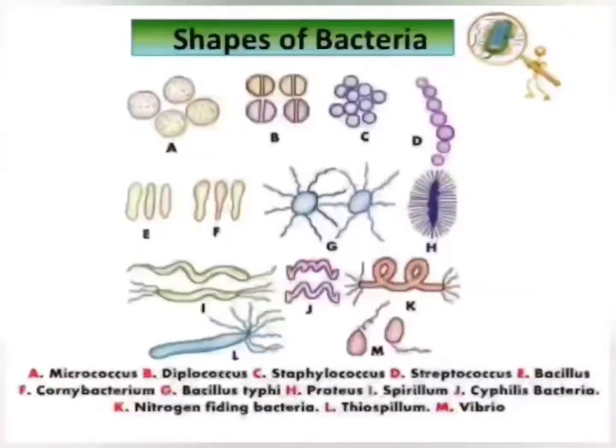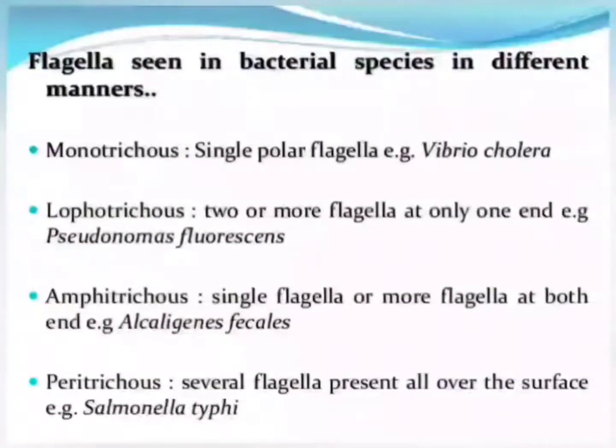Now you can see so many different shapes of bacteria, and along with the shape they have some thread-like structures present on them which help them in movement, and that structure is called flagella. So flagella is also one of the characteristic features of a bacterium. Based on the flagella, bacteria may be monotrichous, lophotrichous, amphitrichous or peritrichous. As the term suggests, mono means a single polar flagellum.